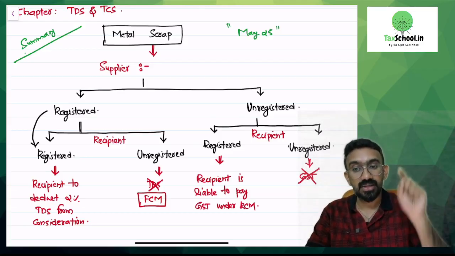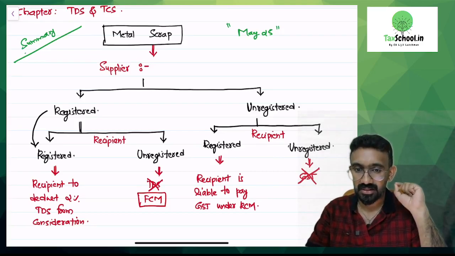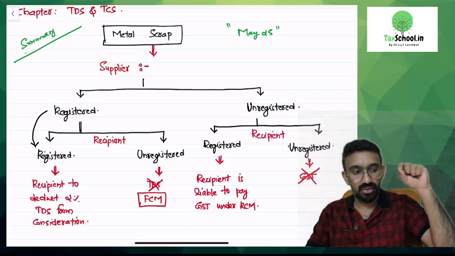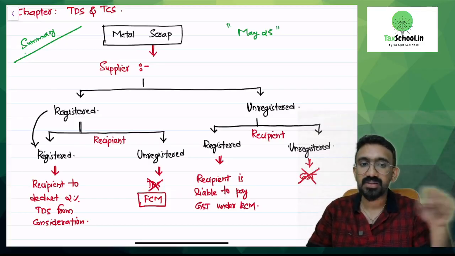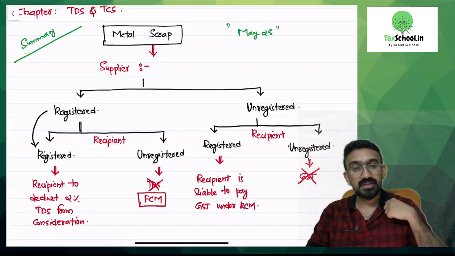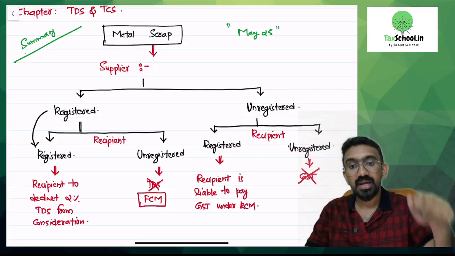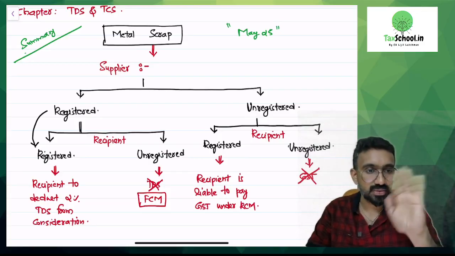Yes. Who should be the customer in the bill? Insurance company should be the customer in the bill. Then insurance company can take the credit. If the customer is not an insurance company, then that person will not be able to take the credit. Only insurance companies can take the credit. If the customer is a passenger, is somebody other than insurance company, and still insurance company is reimbursing this, then also they cannot take the credit.